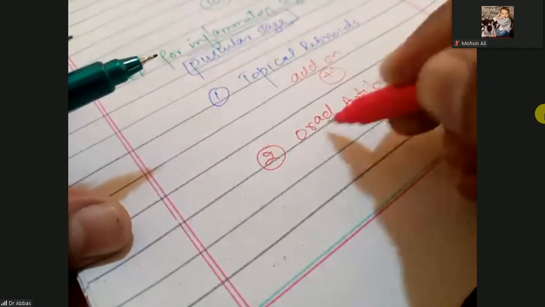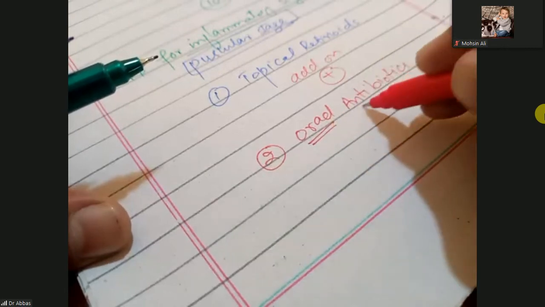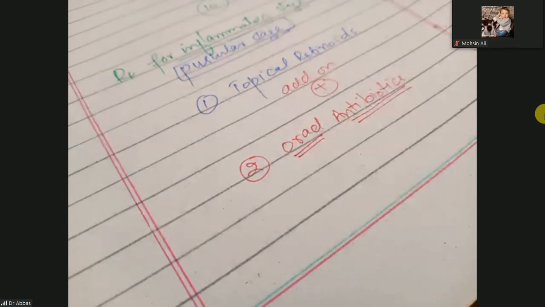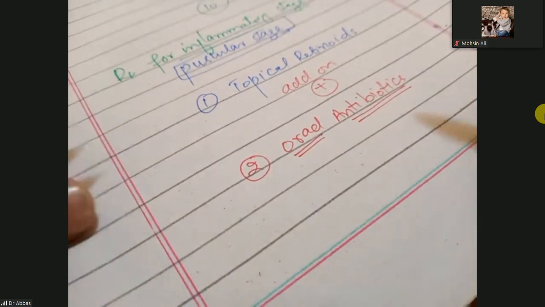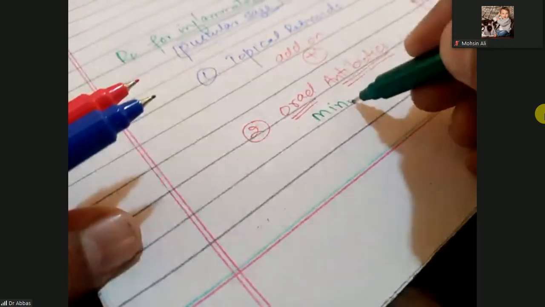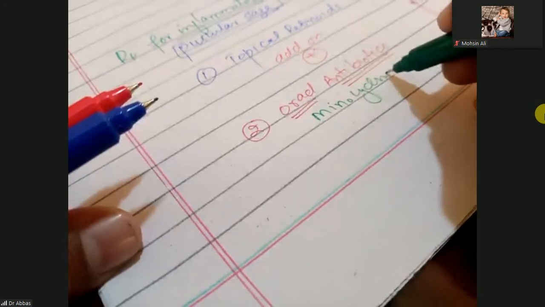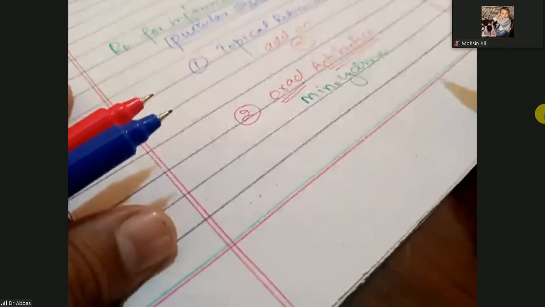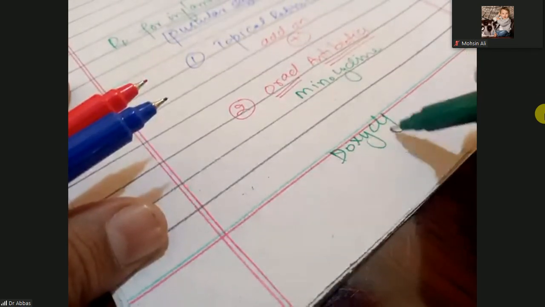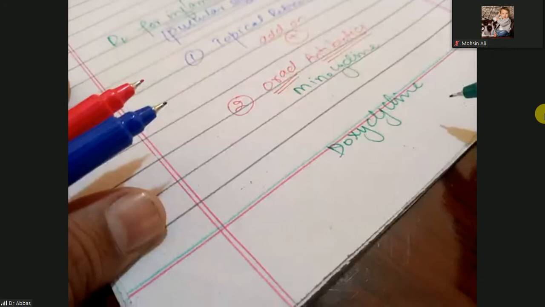Why are you using the oral antibiotics? Because this is pus, and that pus is due to bacterial infection, and that bacterium is Cutibacterium acnes or Propionibacterium acnes. Which oral antibiotics will you use? Minocycline, doxycycline, azithromycin.